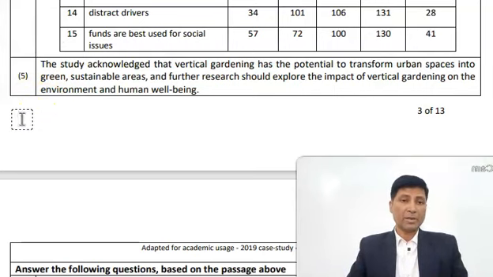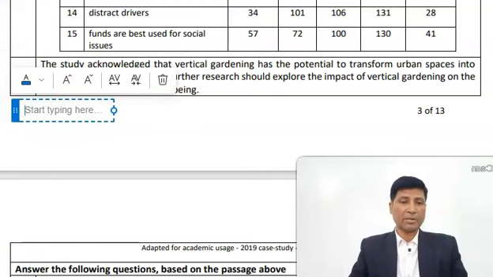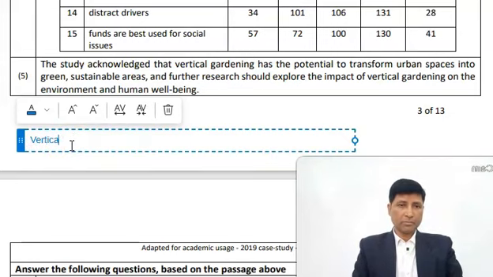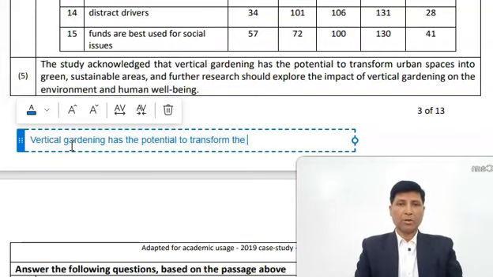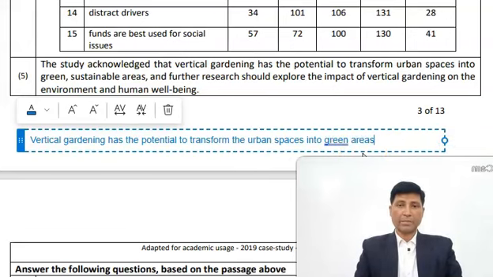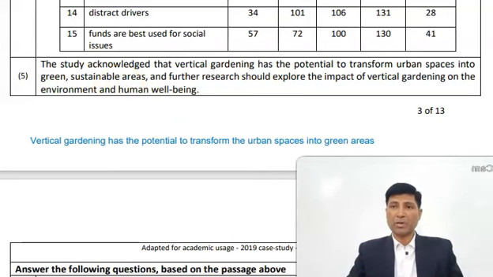So what is the summary? In summary you can say, so this paragraph concludes this, that vertical gardening has the potential to transform the urban spaces into green areas.